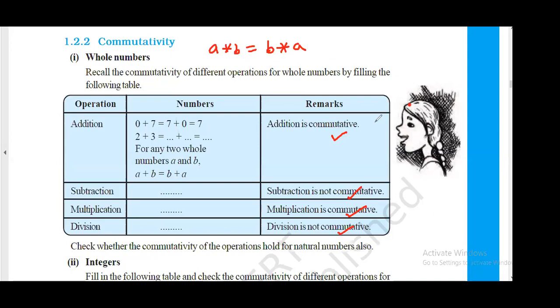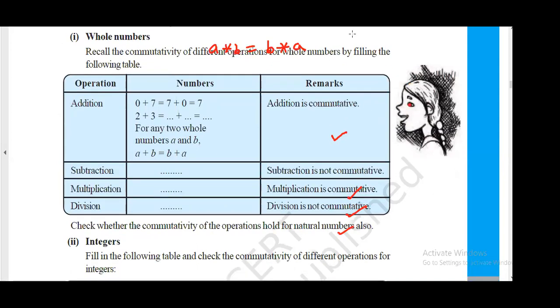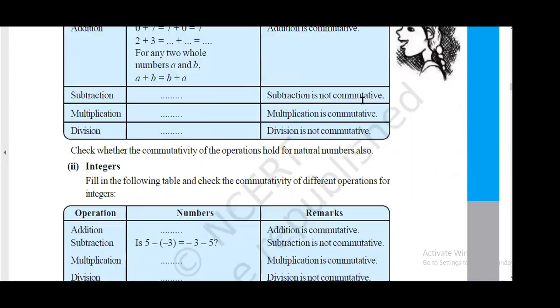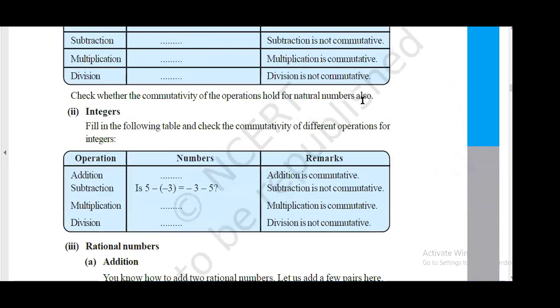Now we can check also. We can check by taking examples. So for integers, again, same as whole numbers, right? Addition commutative, subtraction not commutative, multiplication commutative, division not commutative.